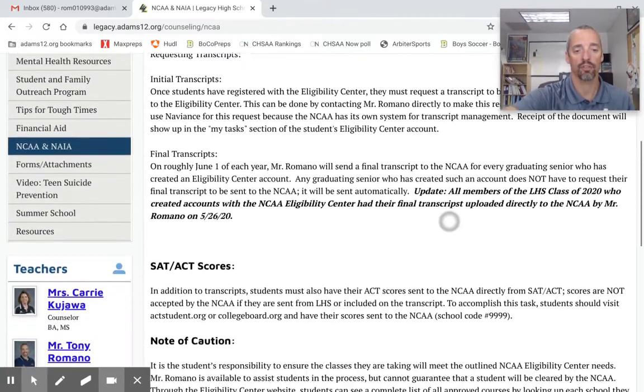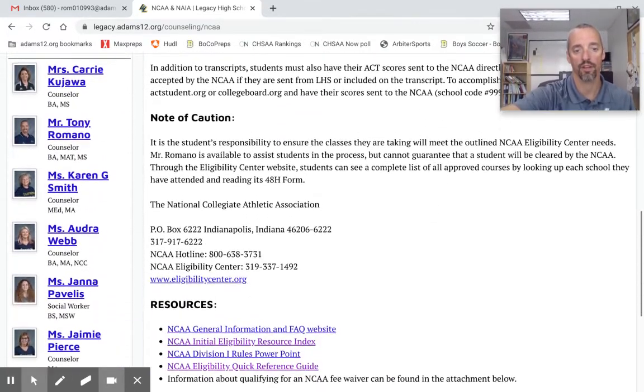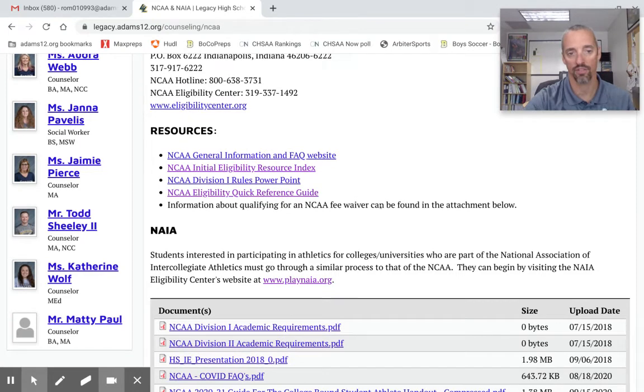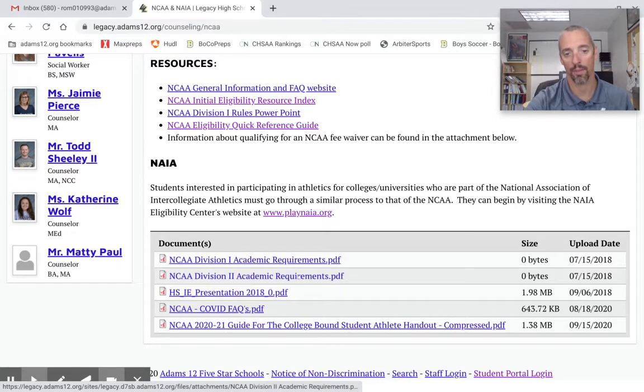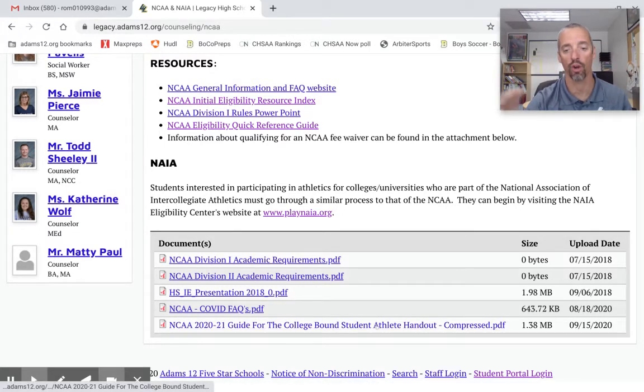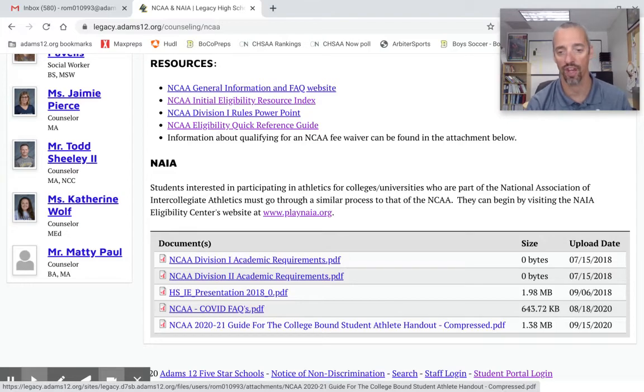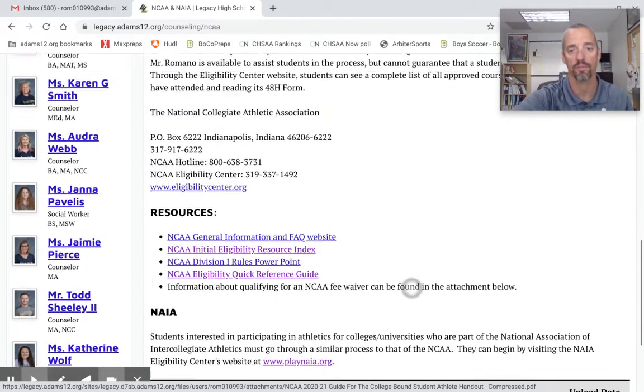That said, I also have a lot of resources here at the bottom. For example, and I'll walk through some of these in a little bit, there are some attachments: NCAA Division 1 academic requirements, Division 2. There's an actual PDF presentation here, some COVID-specific FAQs, and a very large overall pamphlet I would strongly encourage families to familiarize themselves with.